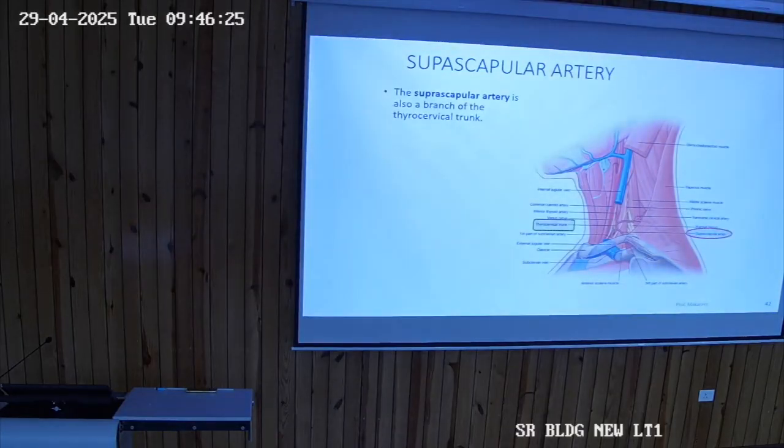Then suprascapular artery, you must have heard the two names, the suprascapular and the subscapular artery. They were taking part in, and a subscapular artery is a branch of... ये थर्ड पार्ट नहीं, वो एक्सिलरी आर्टरी है, क्योंकि अब सब स्कैपुलर एंड सुप्रास्कैपुलर बोथ आर एनास्टोमोसिस.